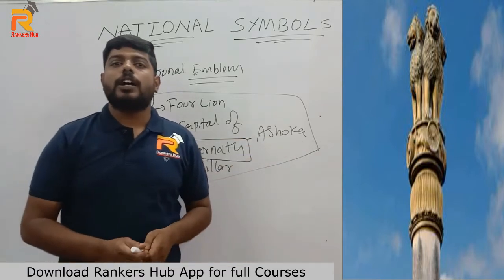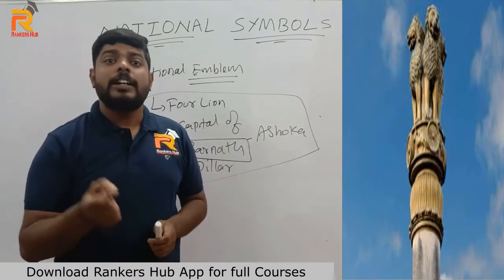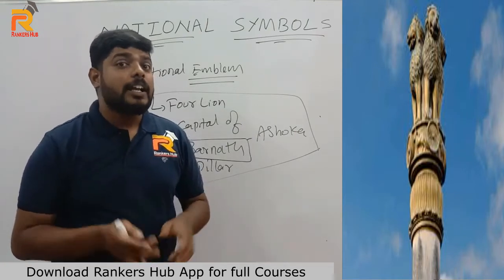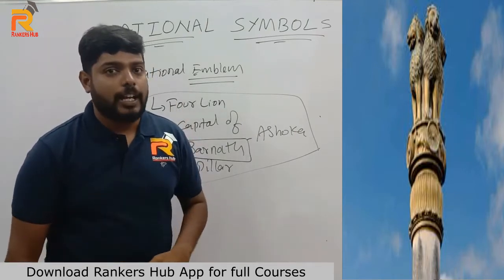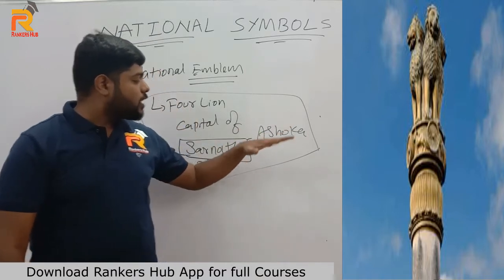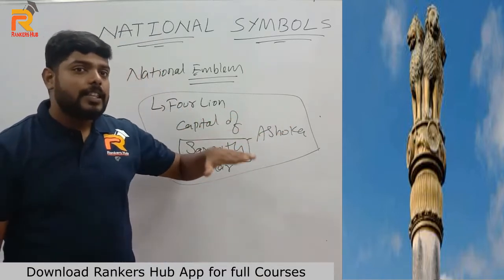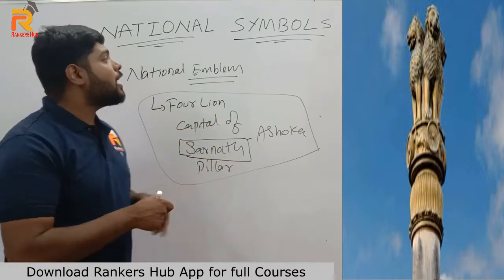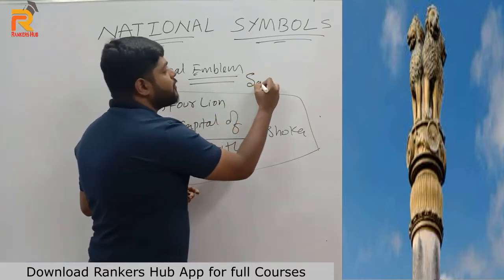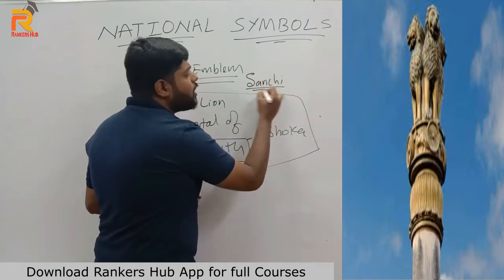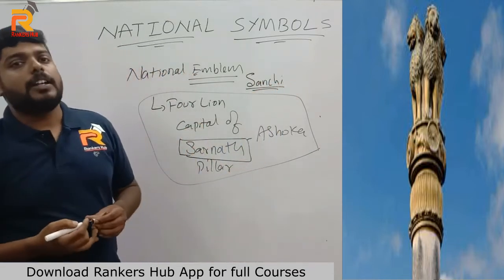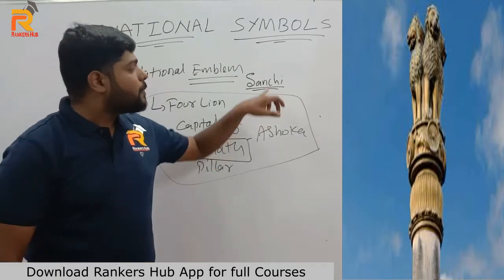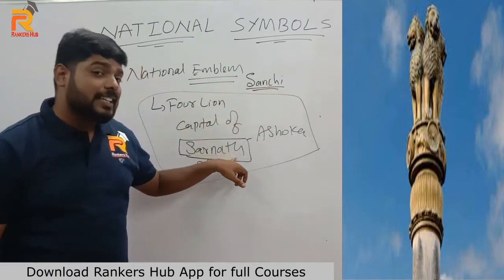As we all know, Ashoka is one of the greatest emperors of India. In India we have two greats: one is Ashoka the Great, the second is Akbar the Great, and Ashoka is the first great king of India. Ashoka is the person who started giving pillars. He gave many pillars. Among them, one is Sarnath, and the other, the most famous pillar, is Sanchi. Ashoka gave nearly 20 to 25 pillars, which were only for the decoration of the roads. One is the Sanchi pillar, the second is the Sarnath pillar.